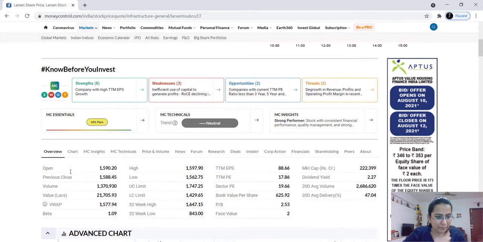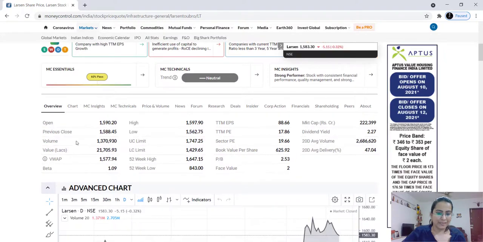Okay. Now coming to this overview part, these have some important terms. The first term is open. It shows that the open price is 1590. What does this open mean? It means that in the morning at 9:15, when the market opened for people like you and me to trade, this is the price at which the market had opened for this particular share.